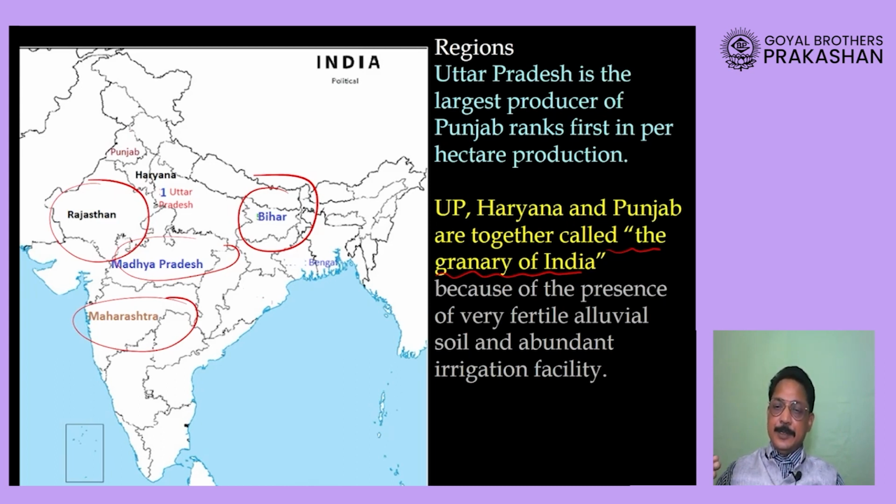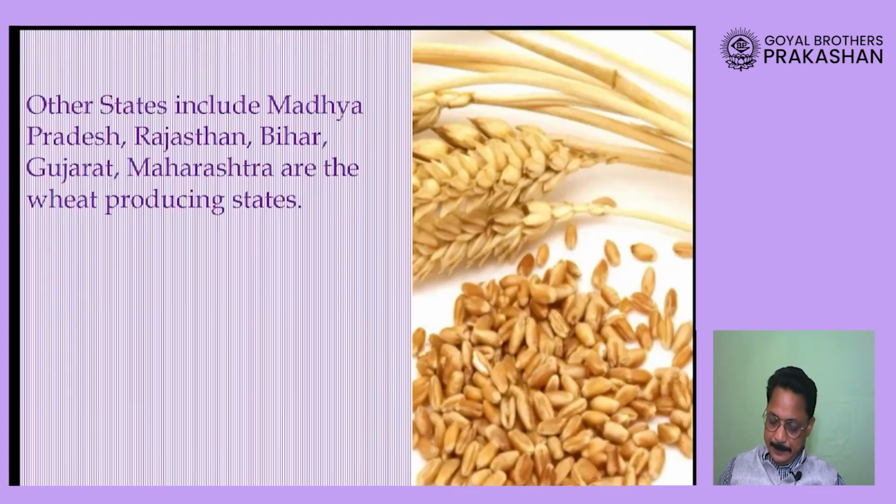So basically it is the crop of North India. Other states we have already seen, and the wheat from Uttar Pradesh, as I said, is very famous. Same is for Madhya Pradesh also. Madhya Pradesh wheat is famous for its quality in our country.